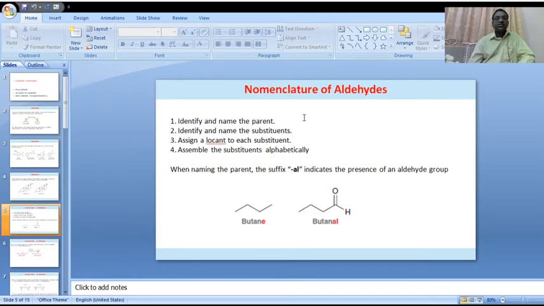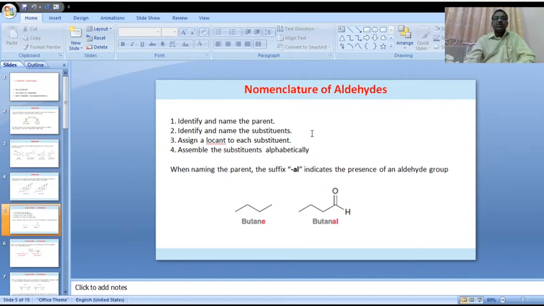First, in the given organic compound with an aldehydic functional group, you should identify the parent chain. How many carbon atoms are involved in the parent chain? It may be a straight chain or a branched chain. First we should identify that particular parent or main chain. It is also called the root word. This is the first piece of information.